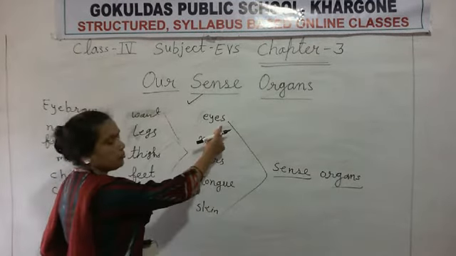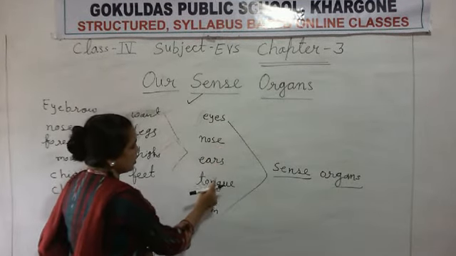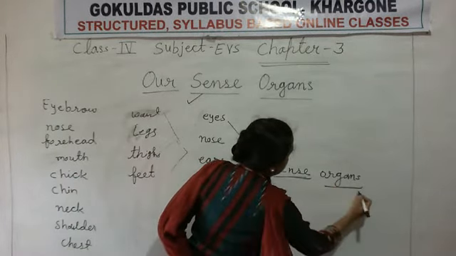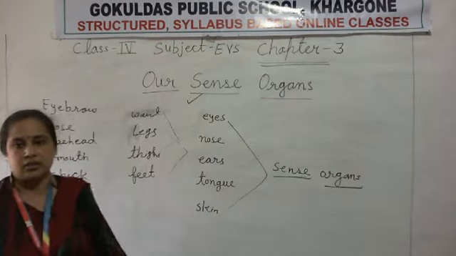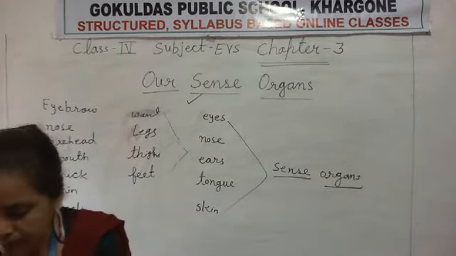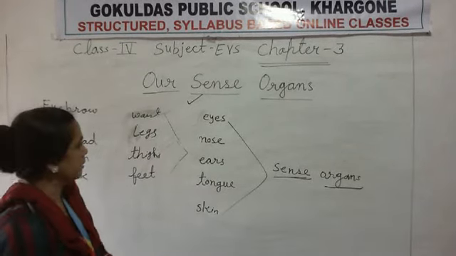Now the names of those parts are eyes, nose, ears, tongue and skin. We give those parts the name sense organs. Why do we give the name sense organ? I have cleared that for you.